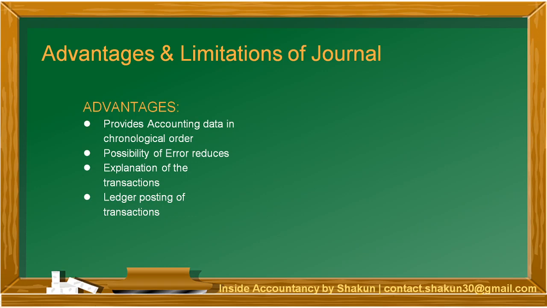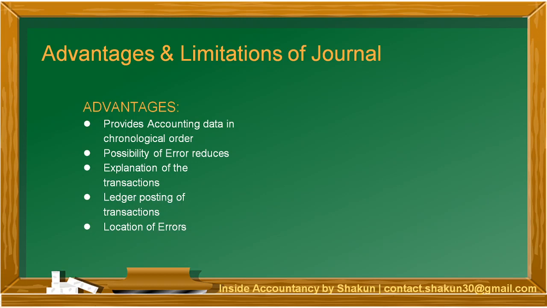The next advantage is ledger posting of transactions. Now, since I told you the books of accounts, there are two books of accounts. One is journal, the other is ledger. Now, ledger posting is not possible until and unless journal entries are passed. So, only after the transactions are recorded in the journal, only then the ledger posting can be done. So, preparation of ledger is based on the preparation of journal book.